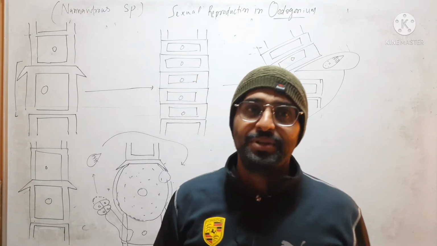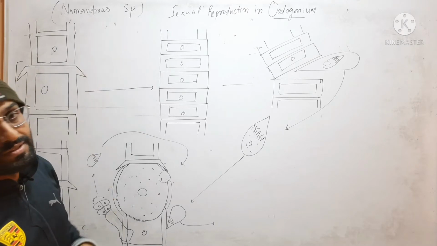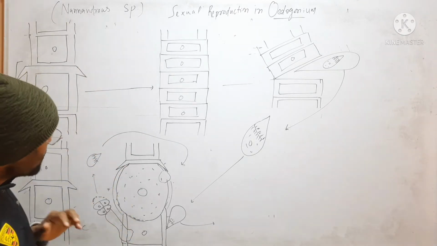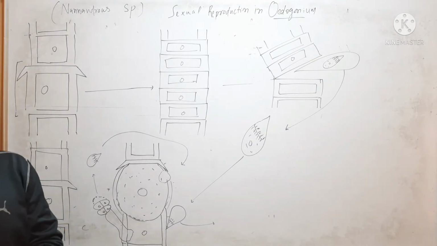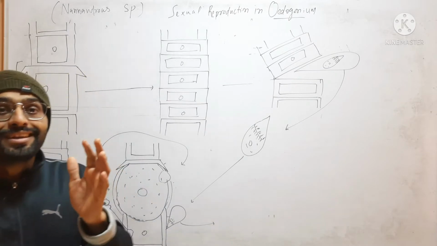Hello friends, in this video we will discuss sexual reproduction in Nanandra species. So Nanandra species of Oedogonium is a species in which male filament and female filament are morphologically dissimilar.